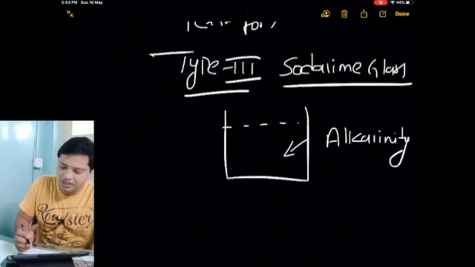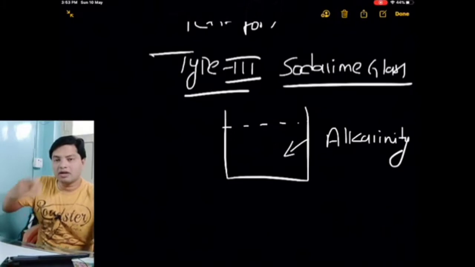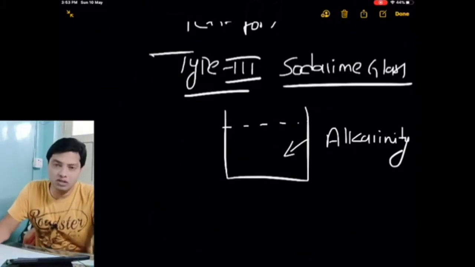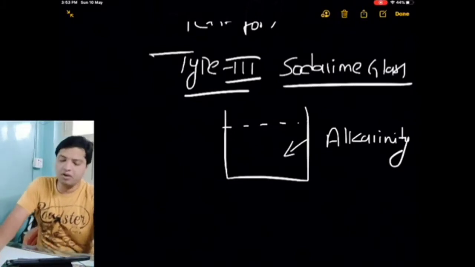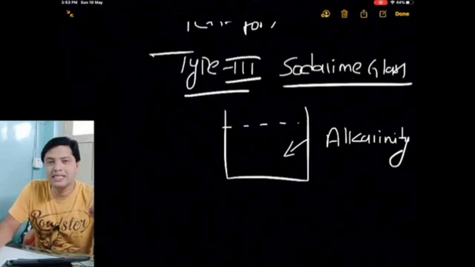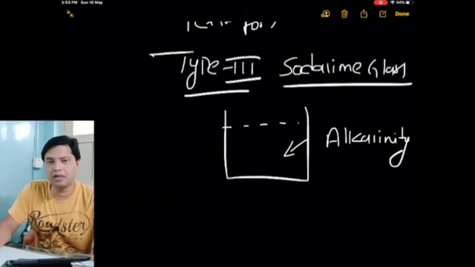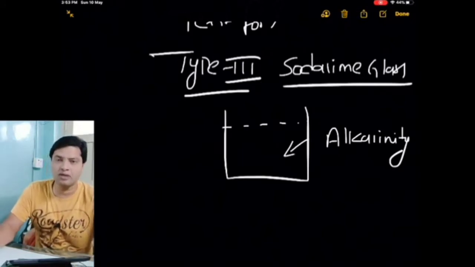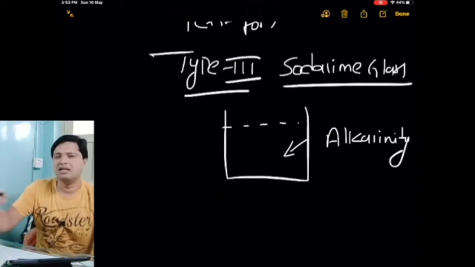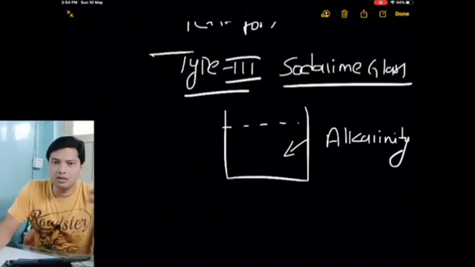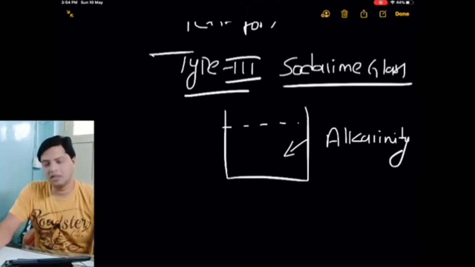This glass will raise the pH of your solution which is being kept in it, because it has more leaching substance which will increase the alkalinity of the glass. The substance present in this soda lime glass will leach into the solution kept in the glass, and increase the alkalinity, or you can say pH. So it is reactive. This glass is reactive; it will increase the pH of the solution kept in it.